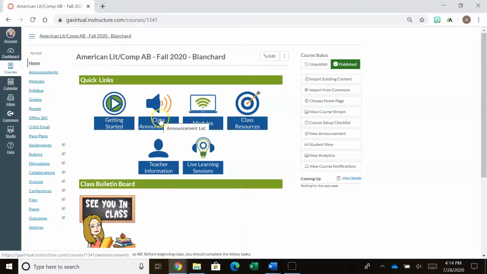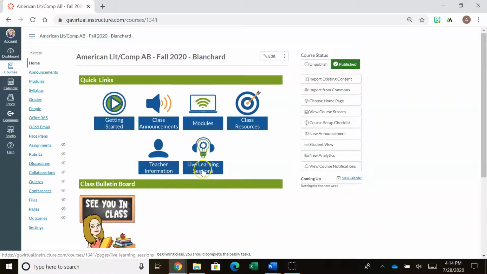So anyway, let's review the most important things. You need to check your announcements every day, your email every day. Please make sure that you work through the modules because that's how you're going to be successful. My contact information is here. Again, please don't text me because I can't respond that way. If you send me an email after 6 o'clock at night, I will respond to it the next day. So just please be aware of that.